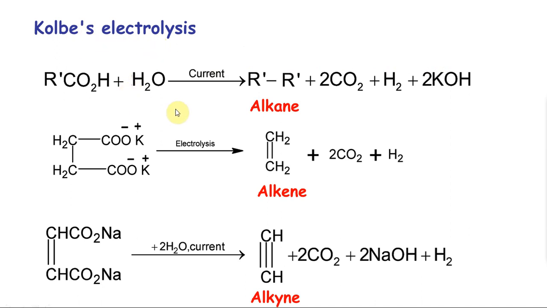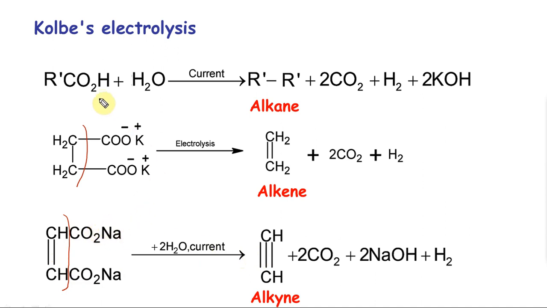Now, Kolbe's electrolysis is extremely efficient. For alkane, we saw two molecules combined to give you R-R. In alkene, it becomes an alkyne because there's already a double bond, and one more bond gives you the corresponding triple bond.